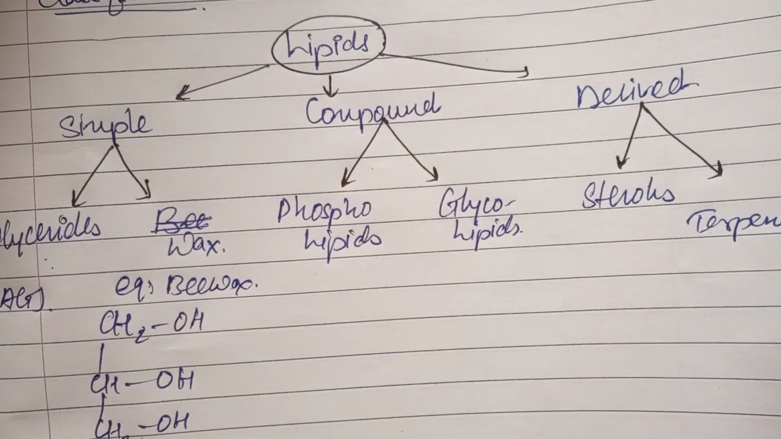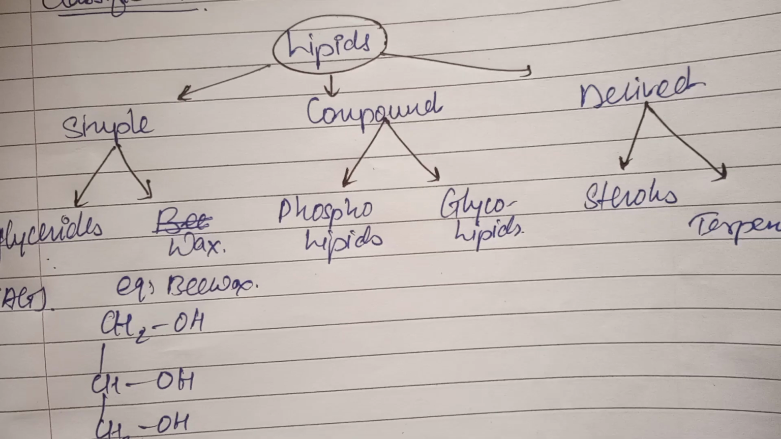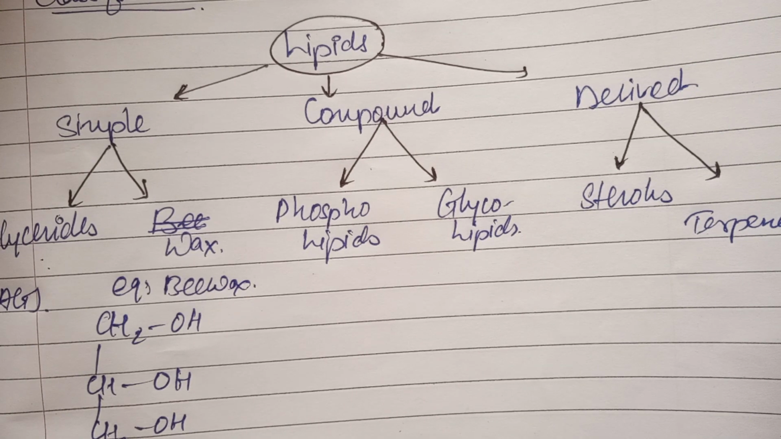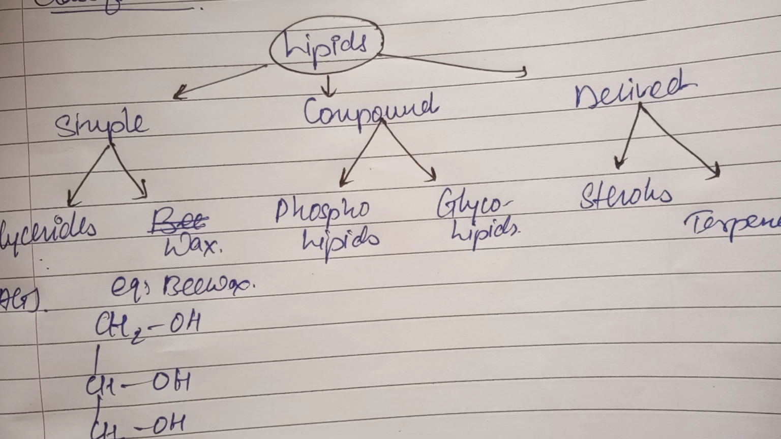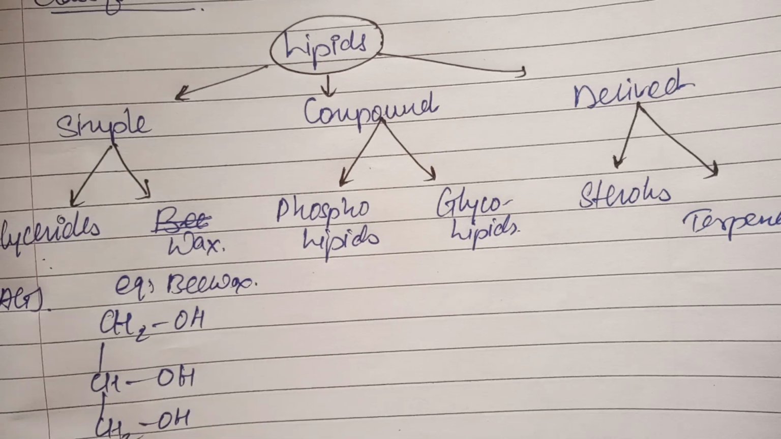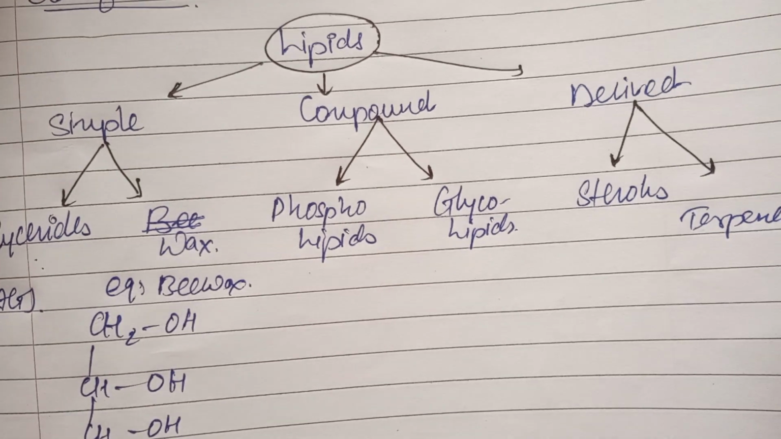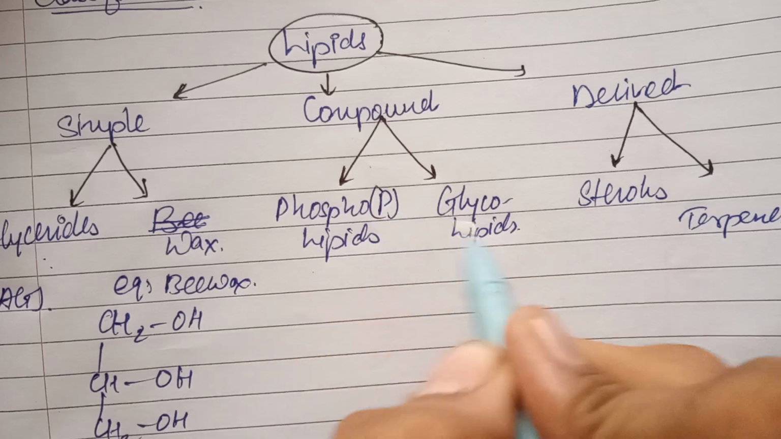Phospholipid is also very simple. Compound lipids are those lipids which are composed of long chain fatty acids, alcohol, that is glycerol, this glycerol molecule, and other groups, such as phosphorus groups. Phospholipids means a phosphorus group is attached.